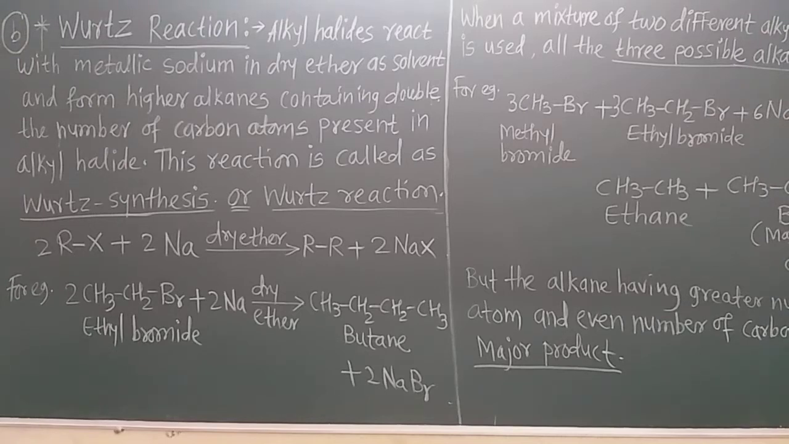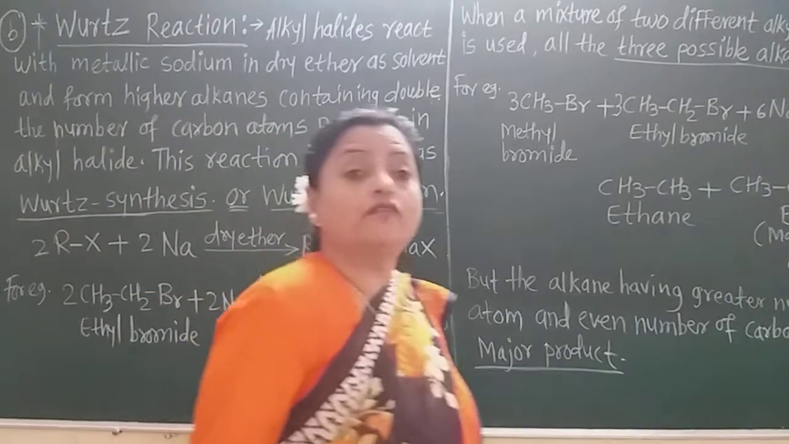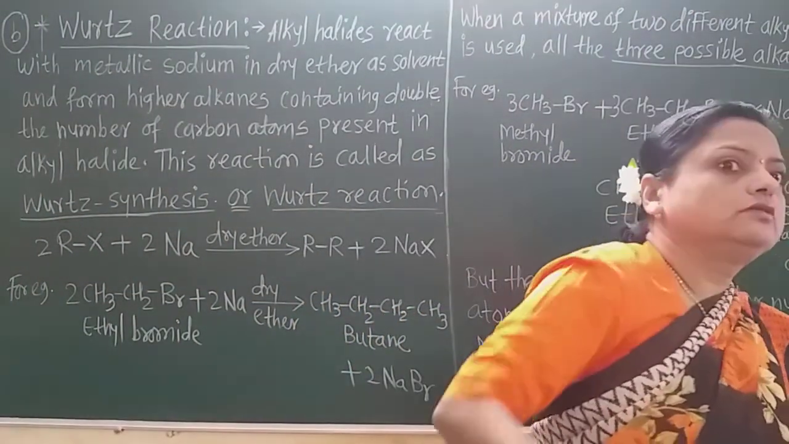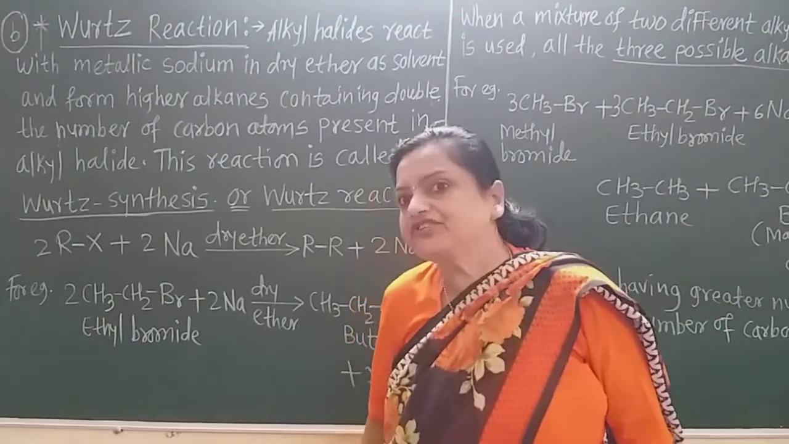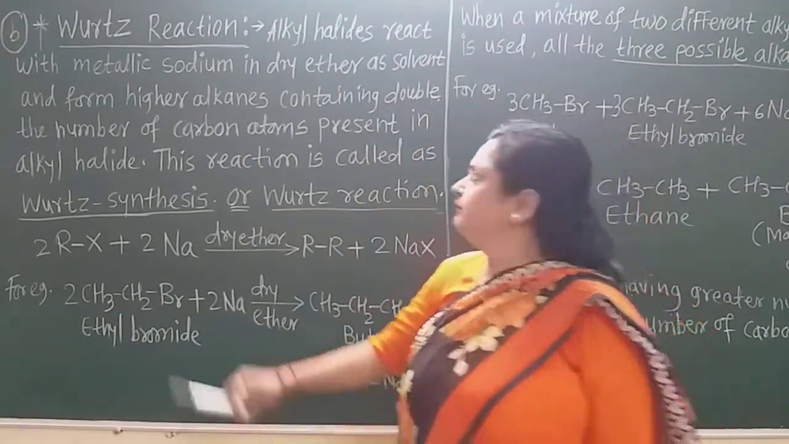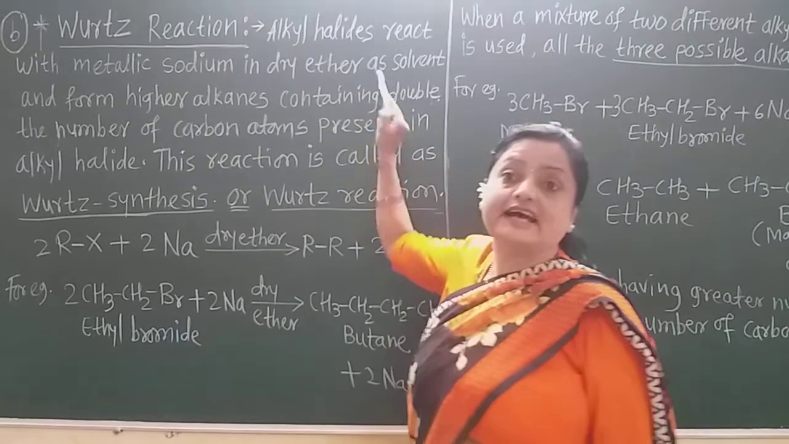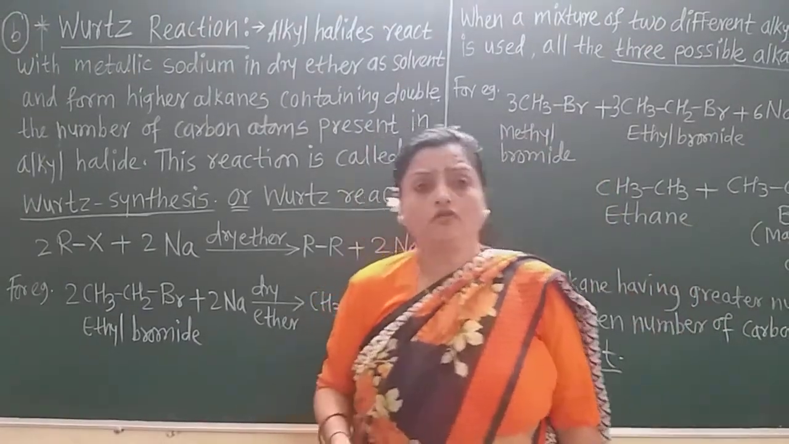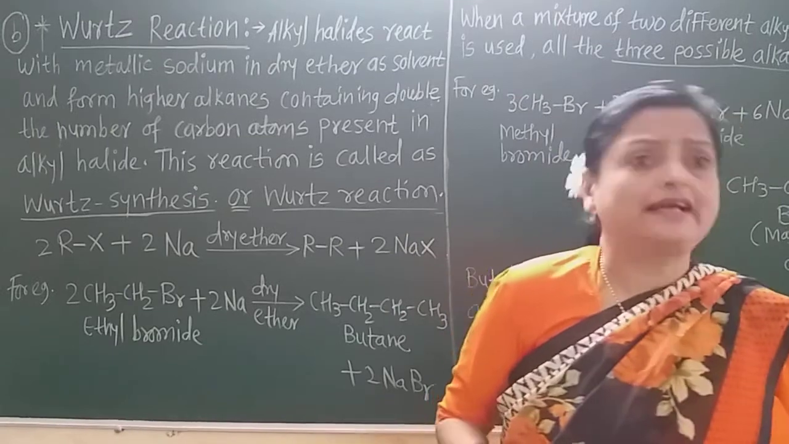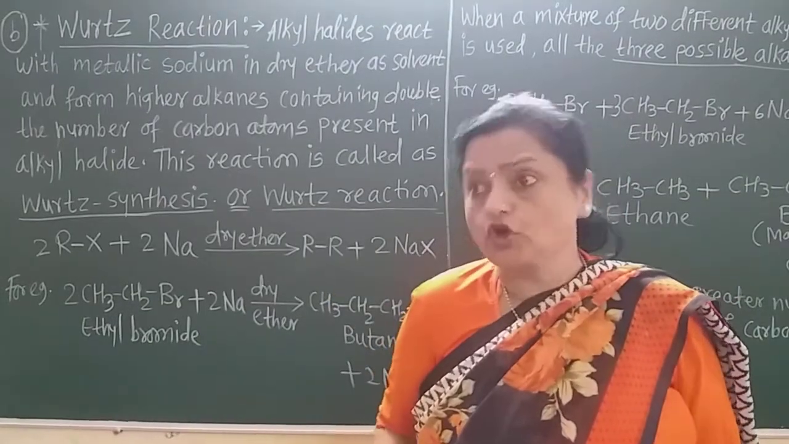Now, what is there in this reaction? Alkyl halides, when they react with the active metal, that is sodium, here also the solvent is dry ether. Remember that, as with the Grignard reagent, the solvent is dry ether. This is also a reaction in which we react sodium metal with the alkyl halide, and here also the solvent is very important, that is dry ether. Dry ether means there are not even one or two drops of water in it. Dry ether is a liquid solvent.